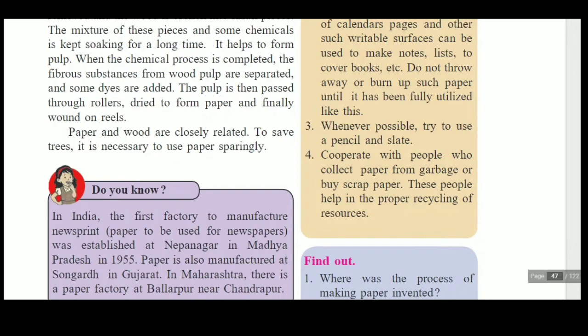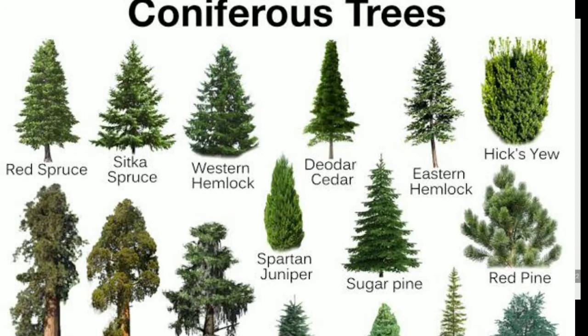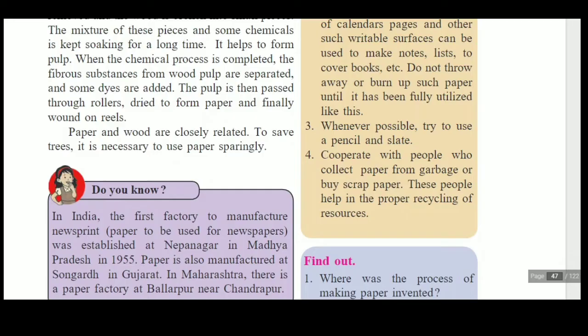First of all, coniferous trees like pine are used to make paper. Coniferous means trees that are cone-shaped, like pine. So the bark of the logs of this tree is first removed and the wood is broken into small pieces. Bark is a hard part of the tree, and when it gets separated, the wood is broken into small pieces. The mixture of these pieces and some chemicals is kept soaking for a long time.